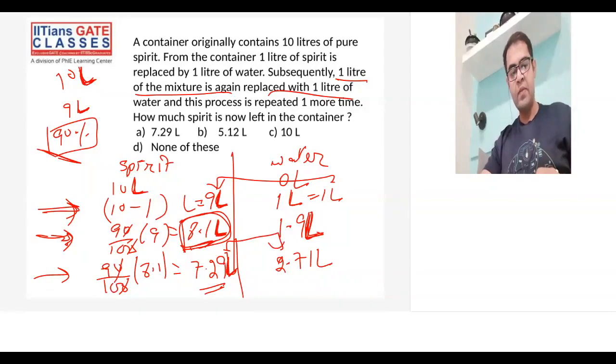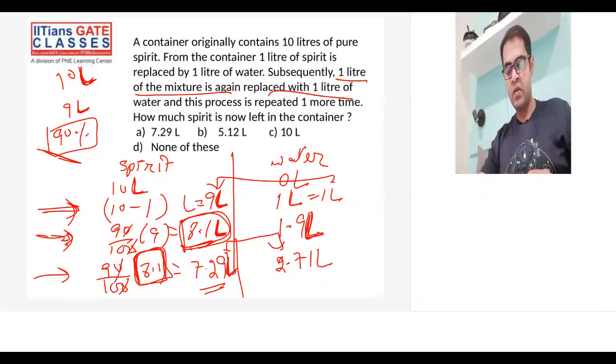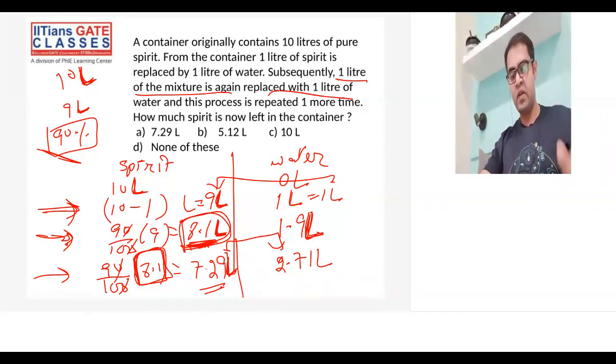So 90% is of the remaining quantity, not of the original one. Remaining was 8.1. From 8.1, you again took 10%, and the remaining quantity of spirit was 90% of 8.1. So 81 times 9 is 729. Add the decimals accordingly, so this gives you 7.29 liters.